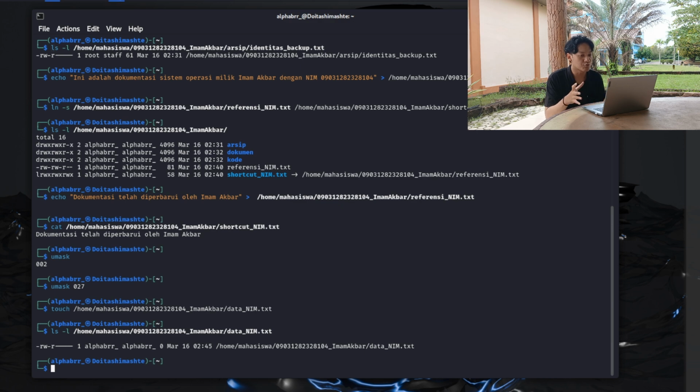Alright, umask will be reducing said permissions. For example, if umask is set to 027, then the permission of the file which will be made is 666 minus 027, which gives 640, which means the owner will have access to reading and writing, the group will have access to reading, while other users will have no access at all.